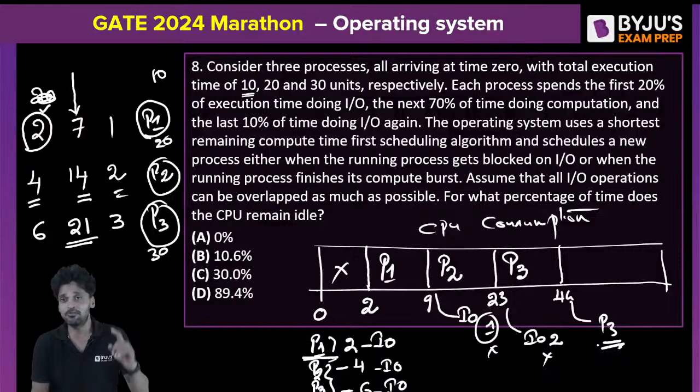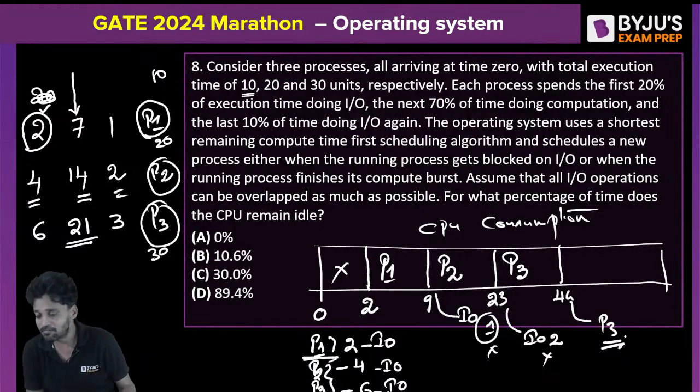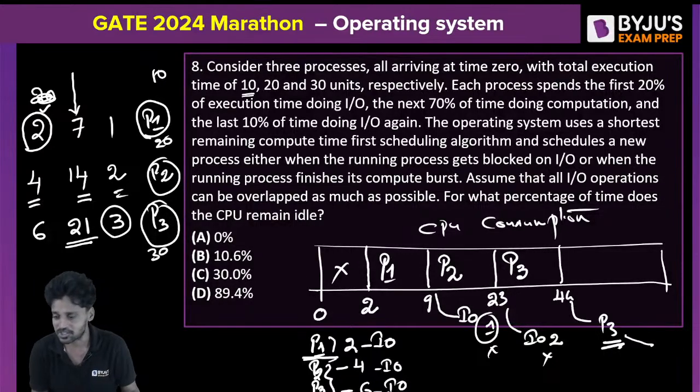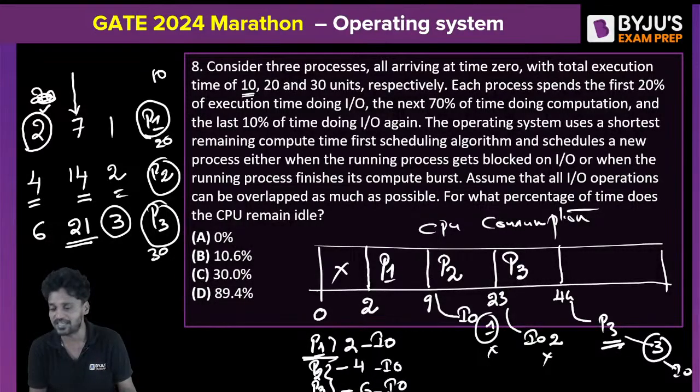But in order to finish the total processes, when P3 goes out, it is going to finish its IO operation by spending 3 more clock pulses. Did you get me? So after the 44th clock pulse, P3 needs 3 more clock pulses to perform IO. But by the time P3 comes out, P2 finishes and P1 finishes. There is nobody left in the system. Only P3 will finish finally after spending 3 clock pulses in the IO. So for the first 2 clock pulses the CPU will be idle, and for the final 3 clock pulses the CPU is idle. For the remaining time, the CPU is engaged.